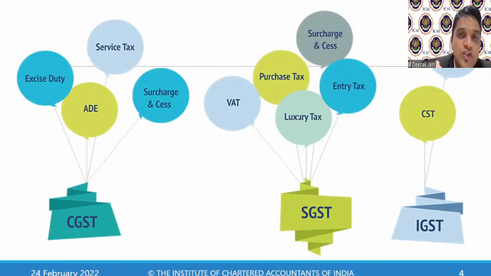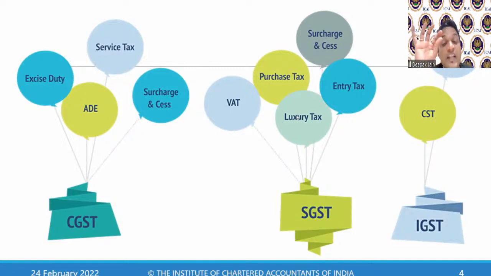There are 2 types of transactions which can happen. One is called an interstate transaction, wherein I make any transaction from this state to another state. I am staying in Karnataka. From Karnataka, I will sell something to Maharashtra. So Karnataka to Maharashtra, whatever I am selling, this transaction is called an interstate transaction. On this interstate transaction, what taxes have to be levied? It is an interstate transaction. IGST has to be levied. In an interstate transaction, only one tax has to be levied, which is called IGST. Now, the full form of IGST is not interstate goods and service tax.